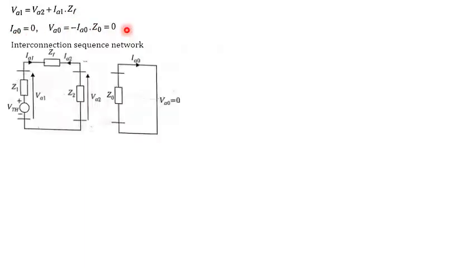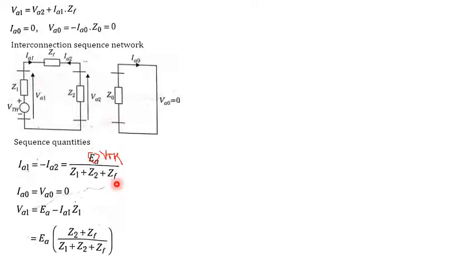From this we can draw the interconnection of the sequence networks: the zero sequence network is short circuited by its own network, and the positive and negative sequence networks are connected in parallel through the impedance ZF. From this we can write the sequence quantities. IA1 is equal to minus IA2, because one is entering, which is opposite to the other. The source EMF is not EA; this should be V Thevenin. So IA1 is V Thevenin divided by Z1 plus Z2 plus ZF.